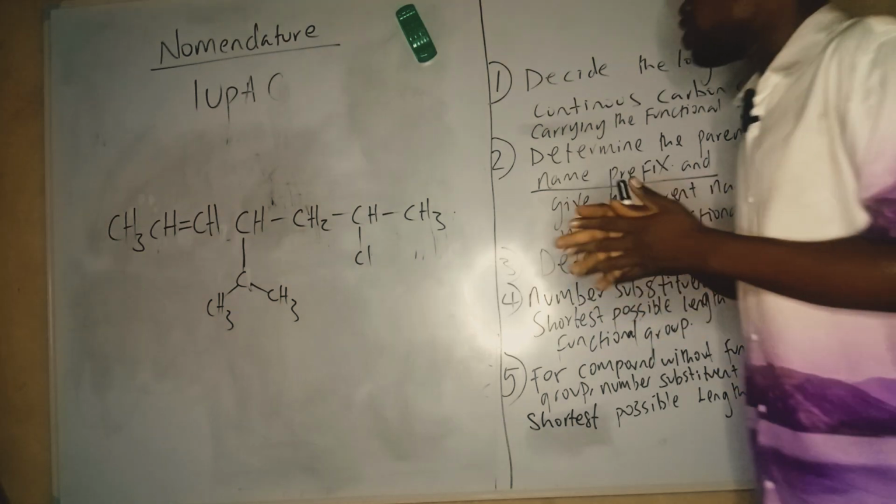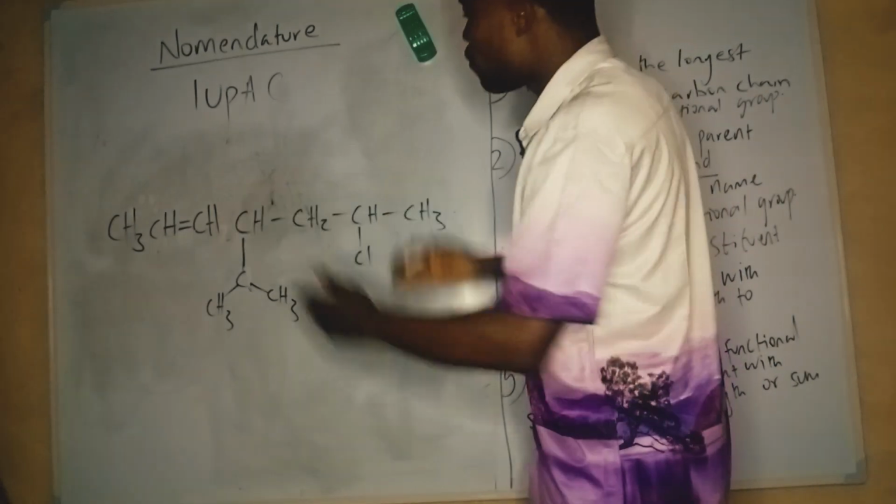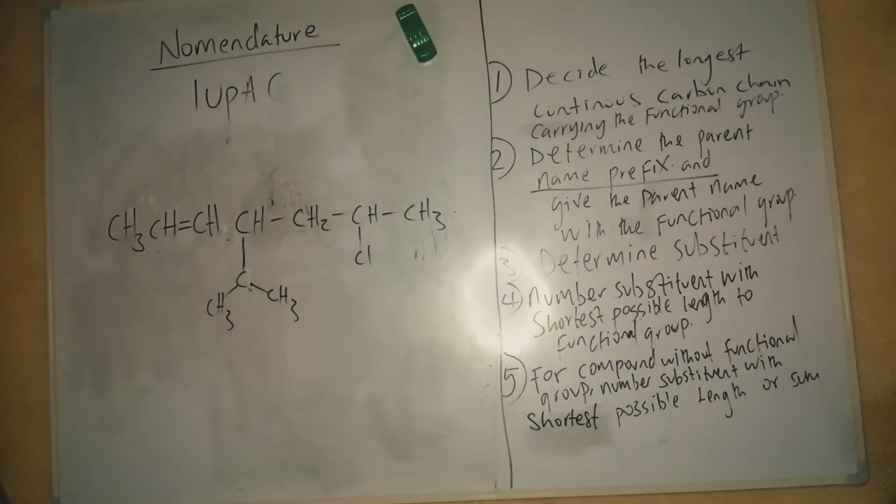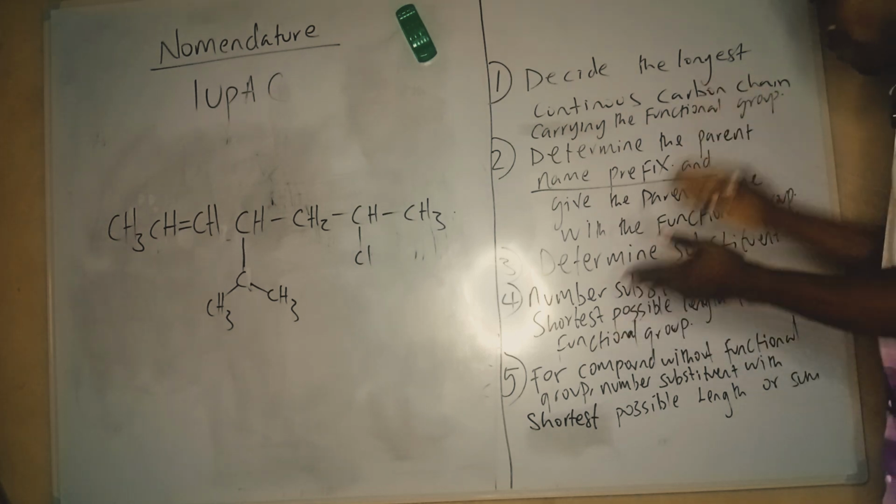So back to base. Now, I have this compound, and I want to name it with my rules. These rules are summarized; some texts present them as 10, some texts as 7, but just put them down.